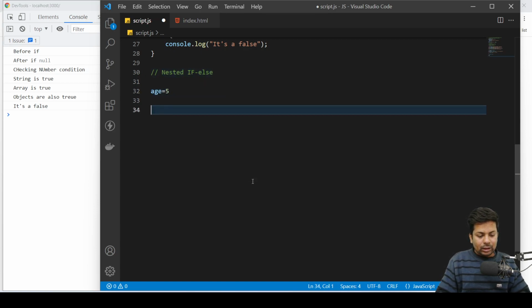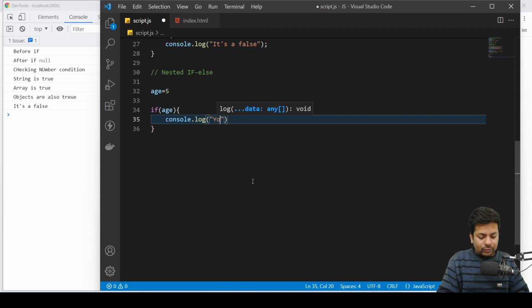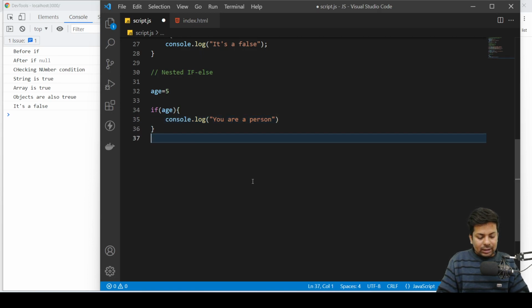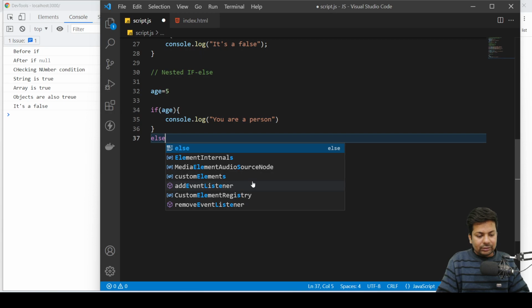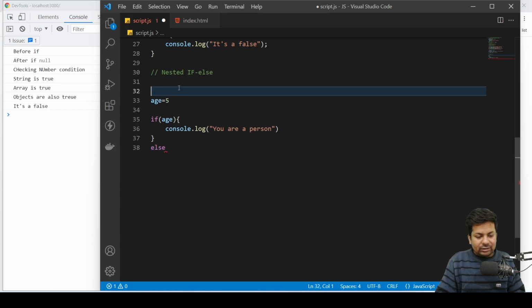Firstly I'll check if age, then I'll put curly braces, that will be easy. Console.log you are a person, because this person has an age. Then else, suppose someone is going to a bar, someone is going to bar.